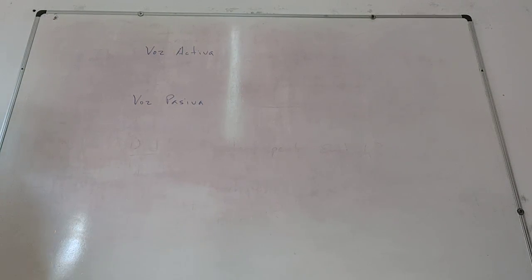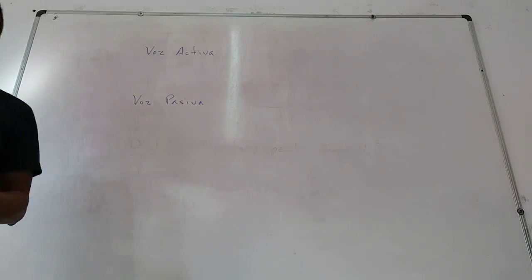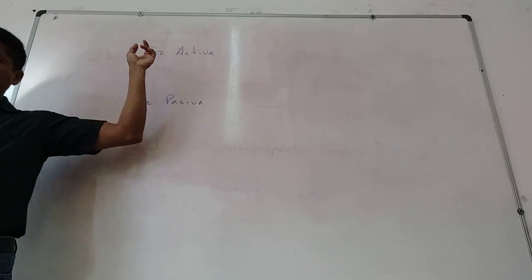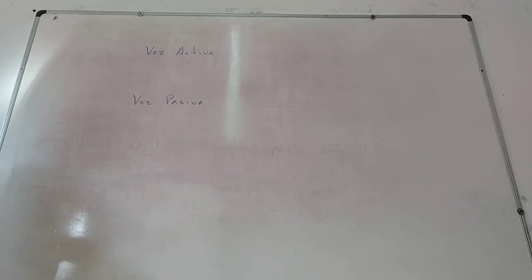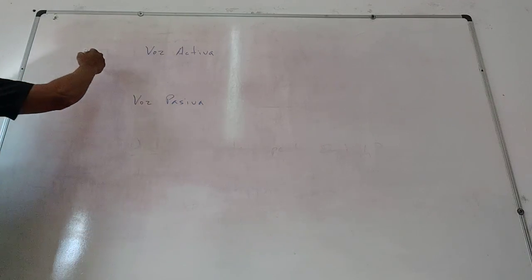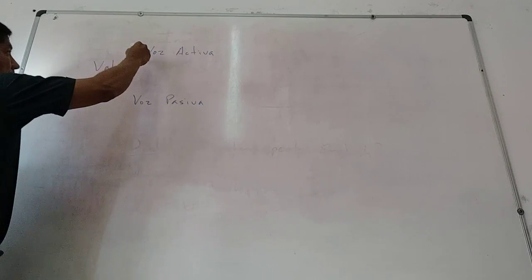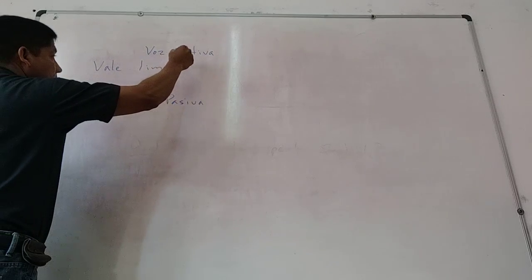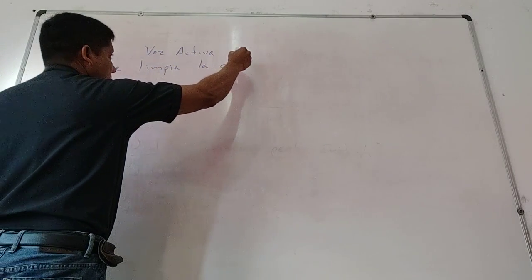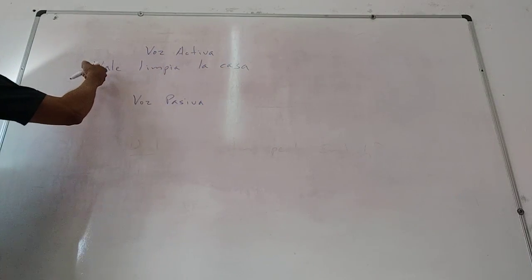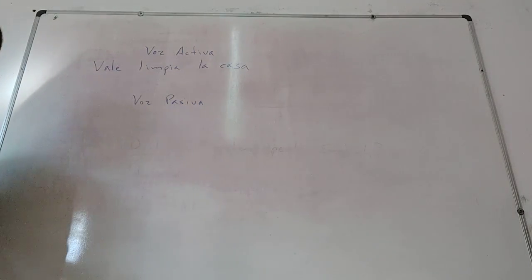David studies English. It's a subject that does an action in any tense. David studies English, David studied English, David will study English, David has studied English. That's active voice. And we're going to work with some examples in Spanish. For example, I say, vale, Vale limpia la casa. We have a subject, an action, and then a complement.